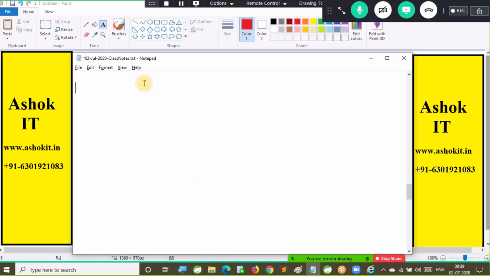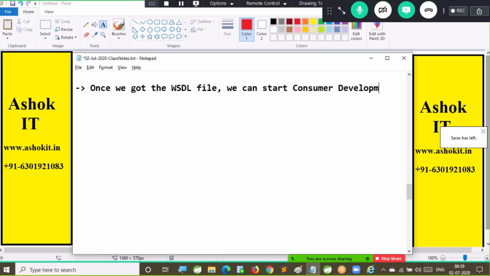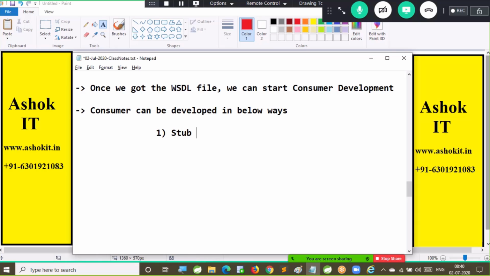Right. Now, once the consumer gets the WSDL file, consumer development can start. Once we get the WSDL file, we can start consumer development. Consumer can be developed in the below ways. One is called a stub-based consumer. Second one is called a dynamic proxy consumer.